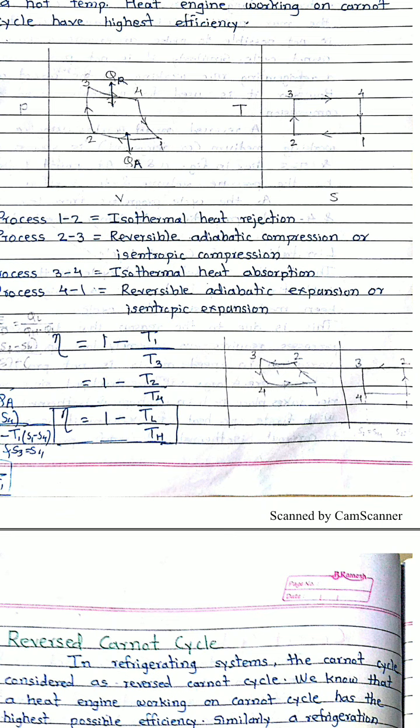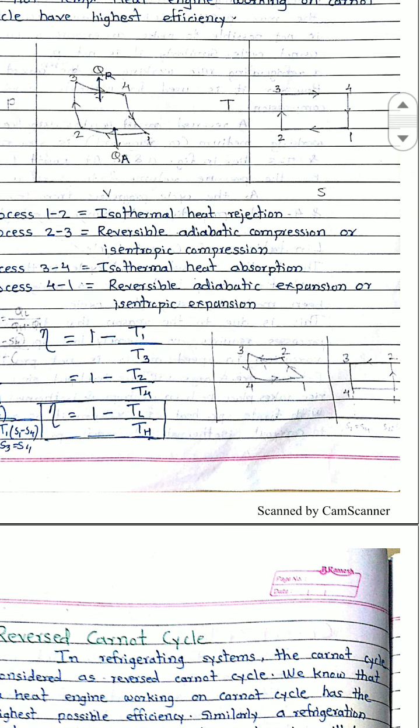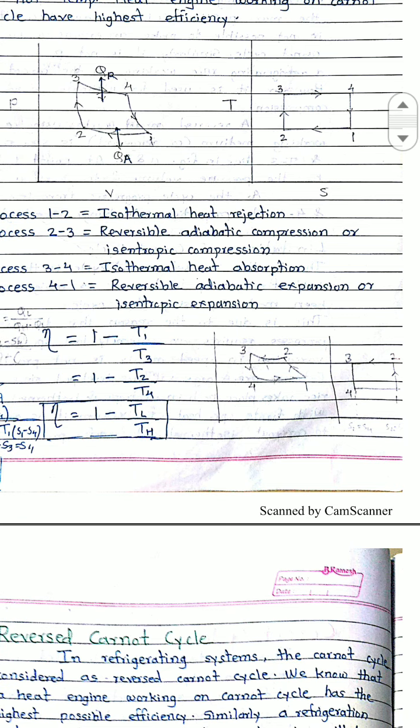1 to 2 is the isentropic compression process. In this isentropic compression process, temperature increases and pressure increases. 2 to 3 is the isothermal compression process. In 1 to 2, isentropic means entropy is constant. So if you observe the diagram on the right hand side, 1 to 2 is a vertical straight line, which indicates the entropy is constant.